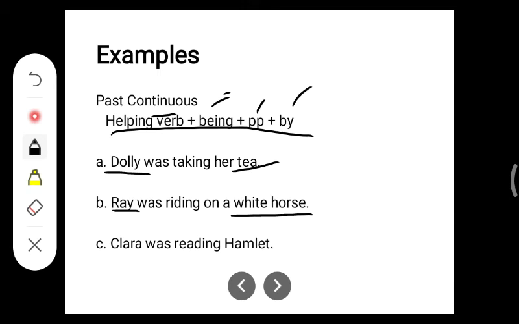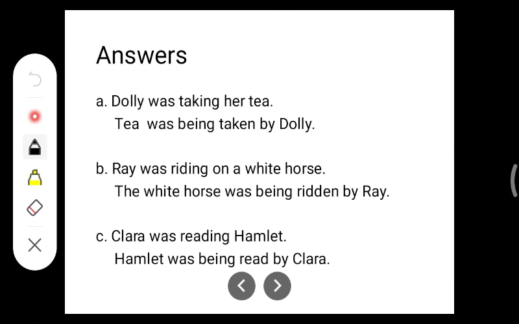Now here, Clara was reading Hamlet. Hamlet is a drama by Shakespeare. It's not just a name, it's a drama here. Okay. Clara was reading Hamlet. So the sentence will be Hamlet was being read by Clara. Read, read, read. Here you must remember that the spellings for read, read and read all remain the same. That is R-E-A-D. Similar things, similar spelling. Okay. Now take a screenshot of this and let's move.